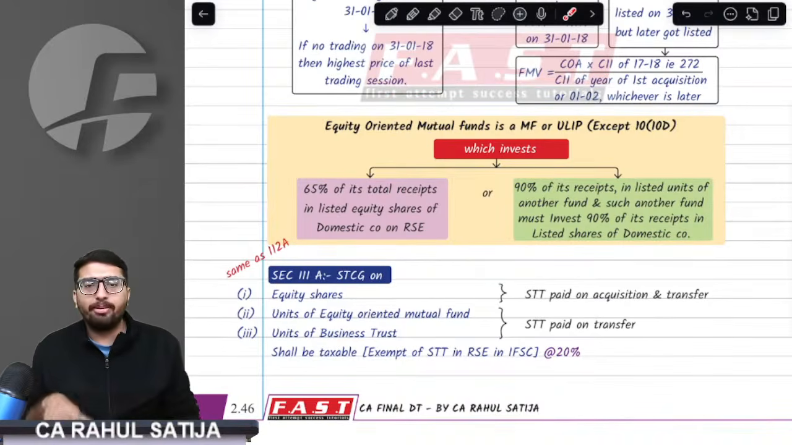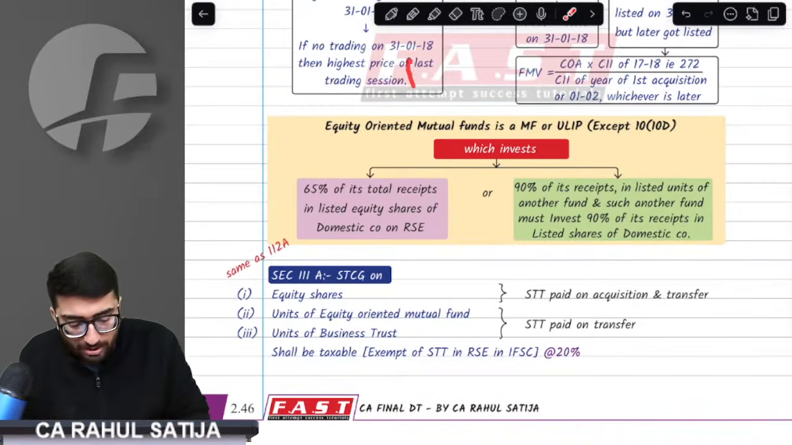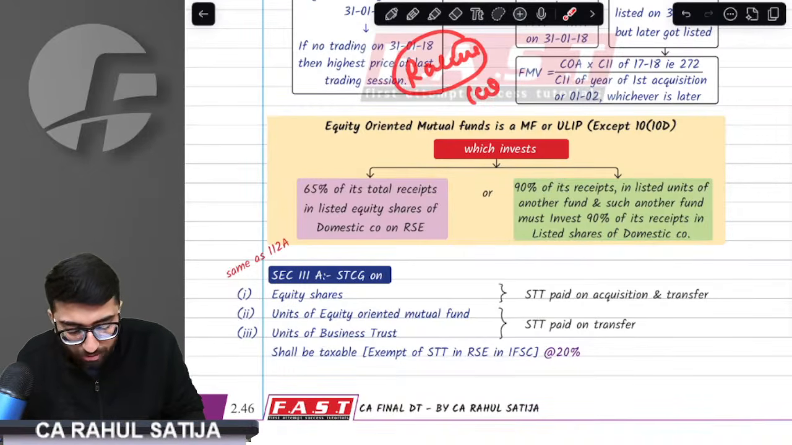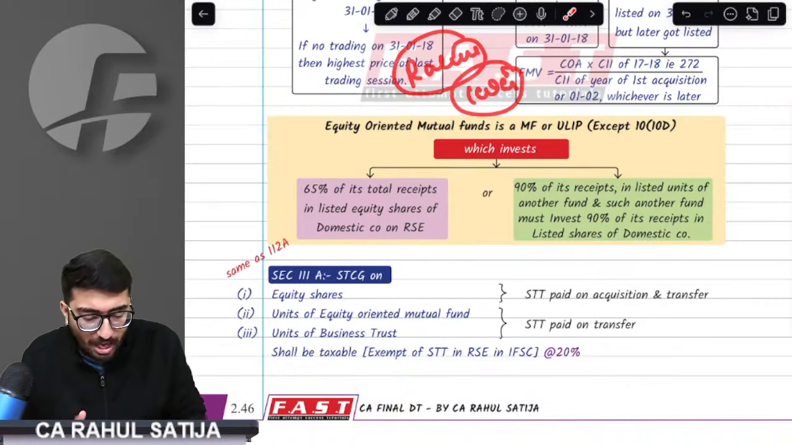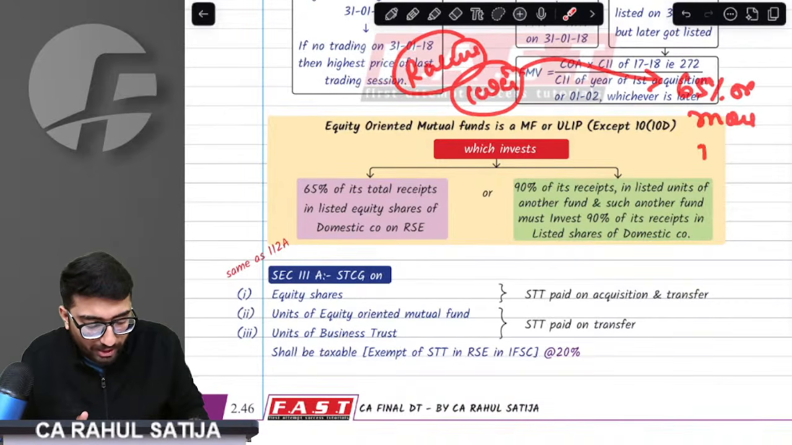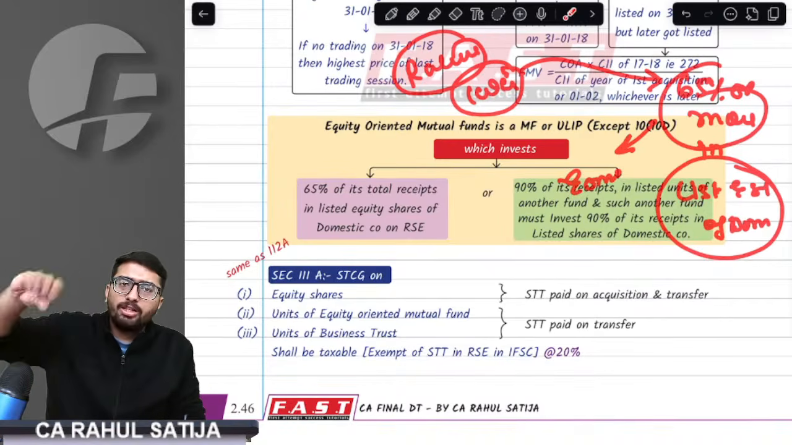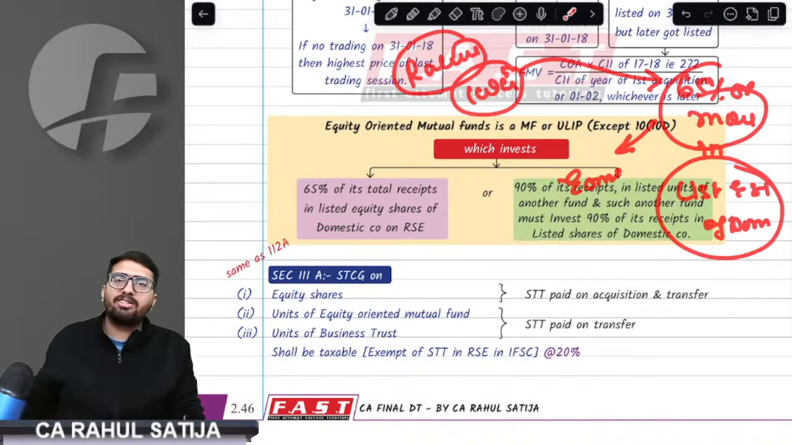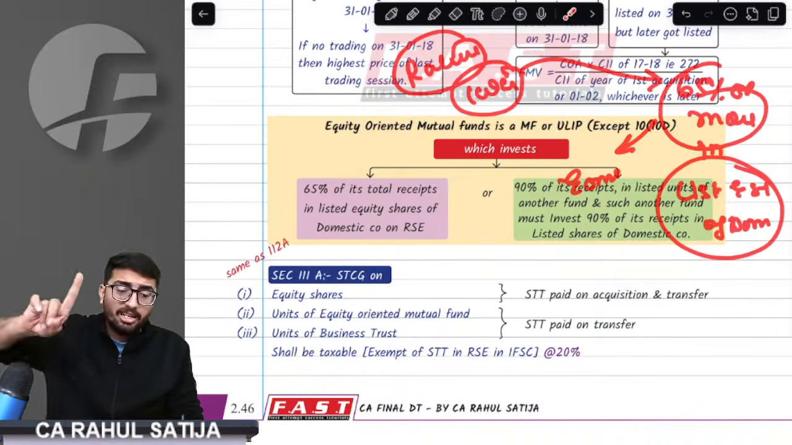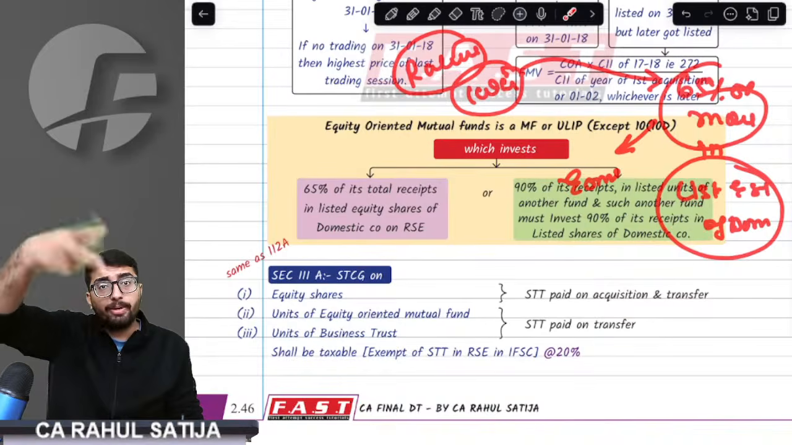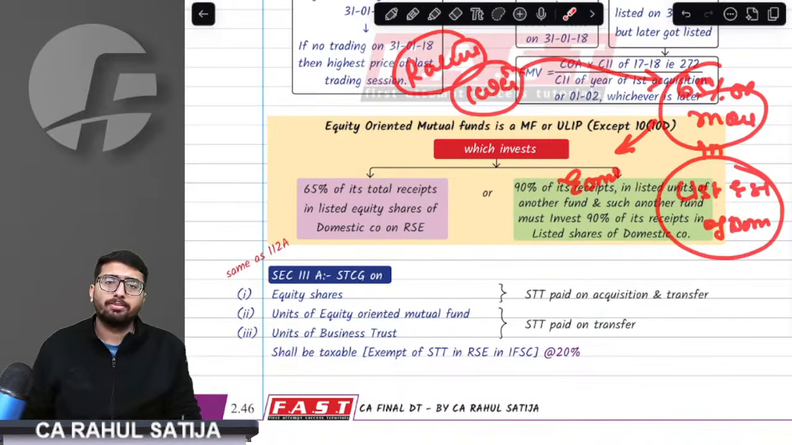What is an equity oriented mutual fund? Many faculties don't cover this. Understand this. Sir, if Rahul is a mutual fund, and I have 100 crore of proceeds. Out of this 100 crore, if I invest 65% or more in listed equity shares of domestic companies, then I am called an equity oriented mutual fund. Out of the total proceeds, I invest at least 65% in listed equity shares of domestic companies, minimum 65%.